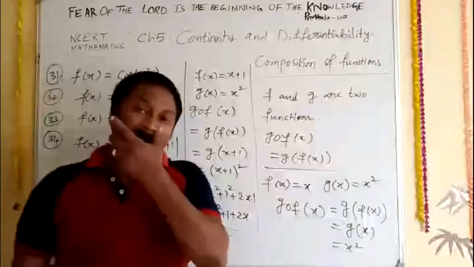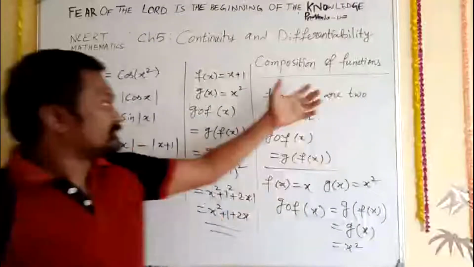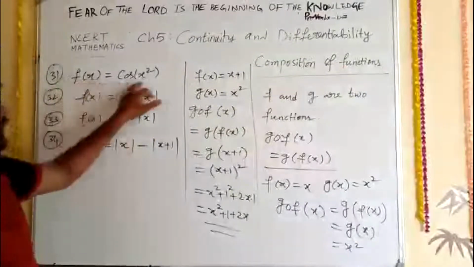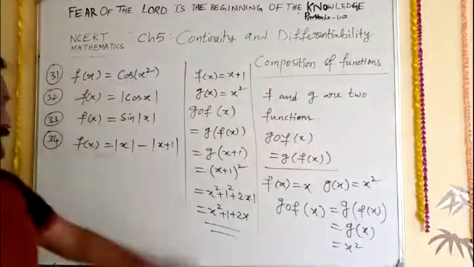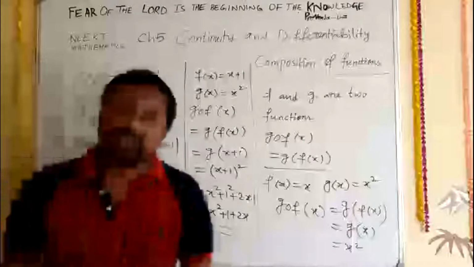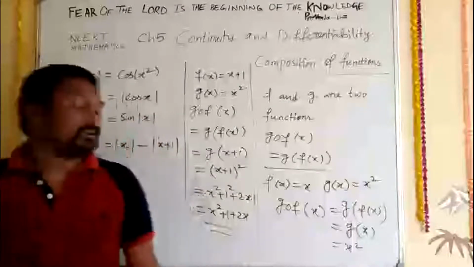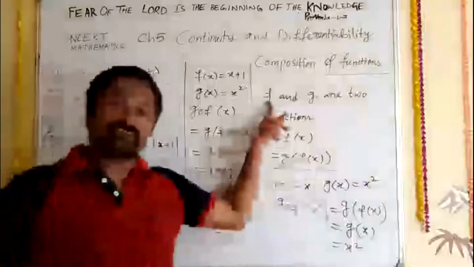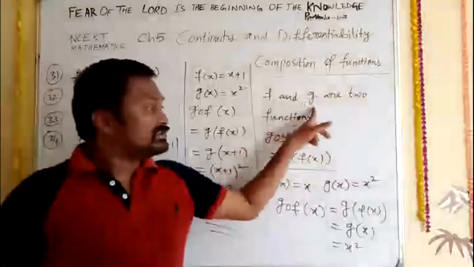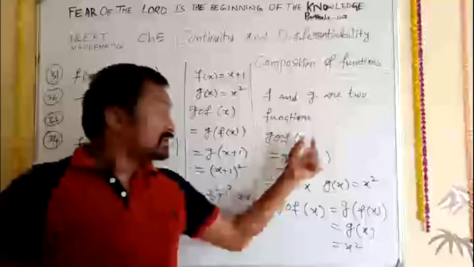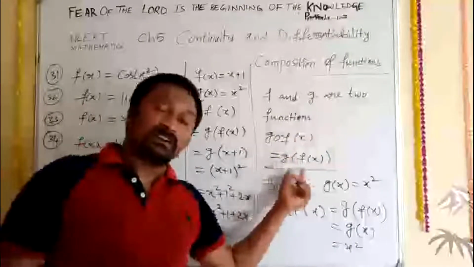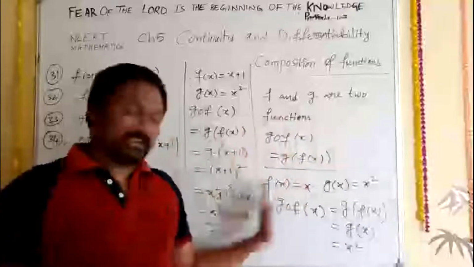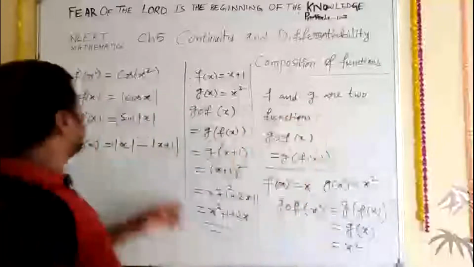Clear now? Why, sir, are you explaining this composition of functions? In continuity, when f is a continuous function and g is also a continuous function, their composition g circle f is also a continuous function. To explain that, I was explaining this whole concept, and let us go on now.